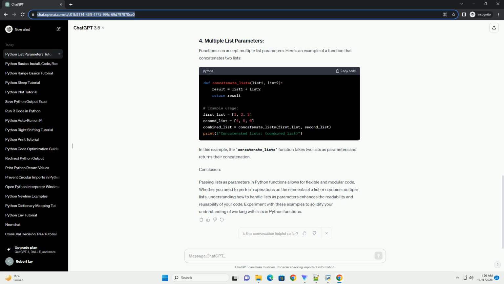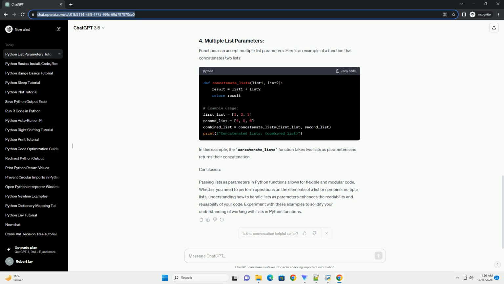the built-in sum function. Functions can also modify the elements of a list passed as a parameter. Let's create a function that squares each element of a given list. In this example, the square_elements function modifies the original list in place by squaring each element. You can also provide default values for list parameters. Consider a function that prints the elements of a list, with an optional separator.